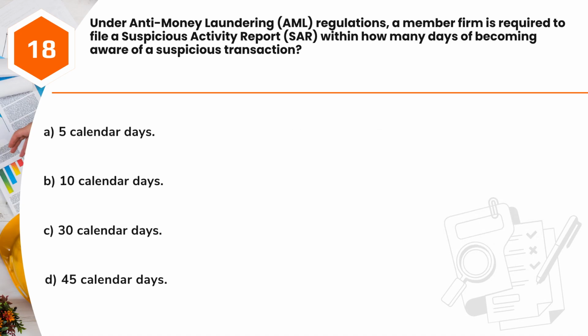Question 18. Under anti-money laundering (AML) regulations, a member firm is required to file a suspicious activity report (SAR) within how many days of becoming aware of a suspicious transaction? A. 5 calendar days. B. 10 calendar days. C. 30 calendar days. D. 45 calendar days.